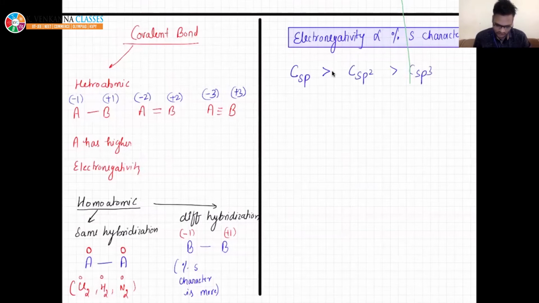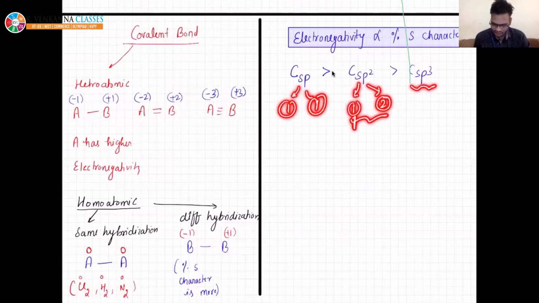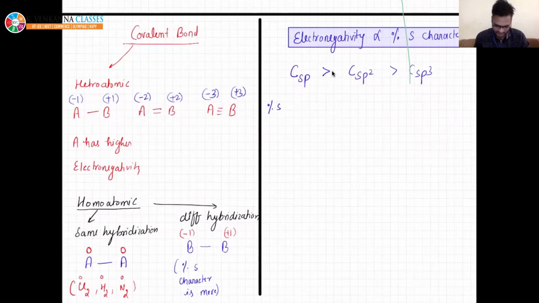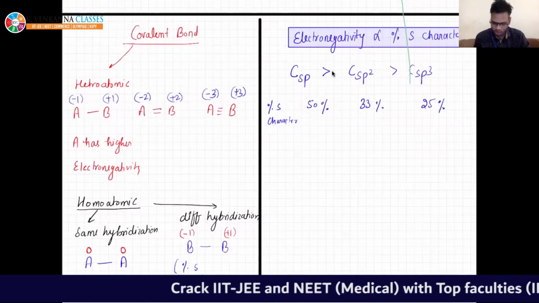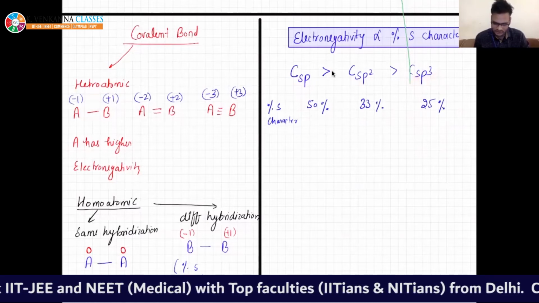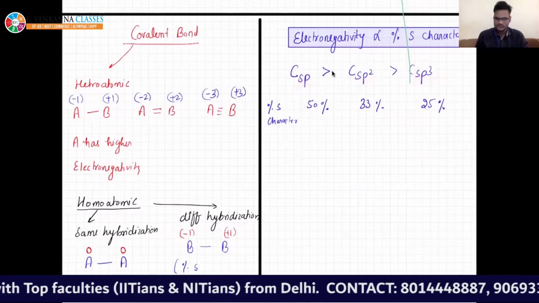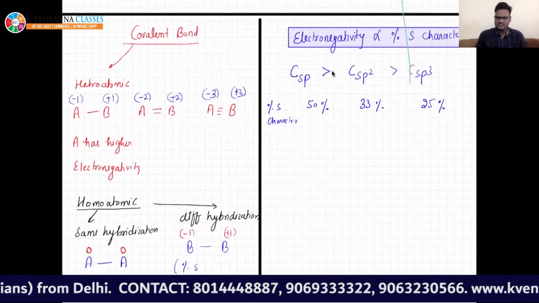You can see here there is only one S, one P, so 50-50. Here it is 1 and it is 2, so out of 3 only 1, right? Here if you see 1 and P are 3, so out of 4 there is only 1, right? So you see the percentage S character is decreasing. I'm just writing here percentage S character. In this case 50%, in this case only 33%, in this case 25, because out of 4 there are 3P and 1S, 2P, 1S, 1P, 1S, right? So just listen this, that's it.